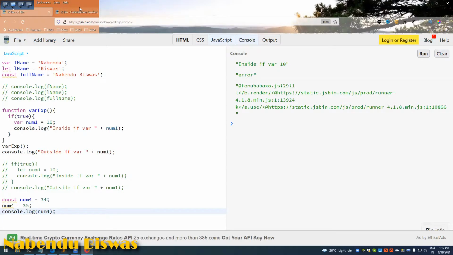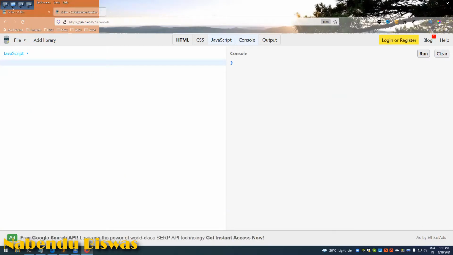Okay, so if you know C or C++ or Java, you write something like string or integer, but here we don't write it, and the compiler sees what is on the other side, and it will add it like that only. So JavaScript has 6 primitive data types, and they are string, number, boolean, null, undefined, and symbol.